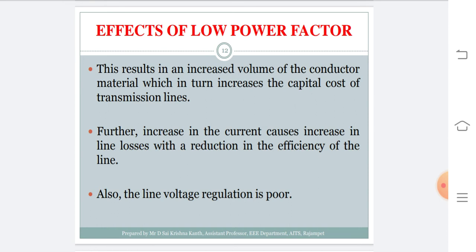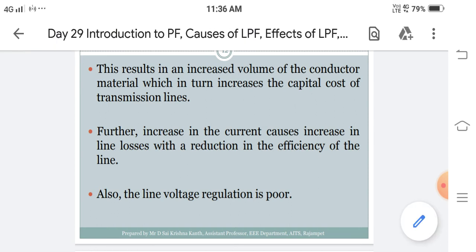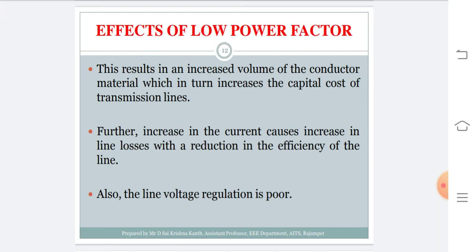Since the value of current is high, the I square R losses are also high. If the losses in the system are high, then the efficiency of that system is very low, and the voltage regulation of that system is very poor. So this is one of the effects of low power factor on the transmission line.